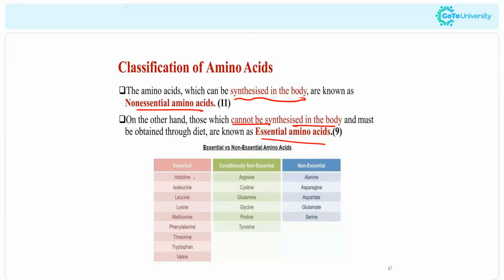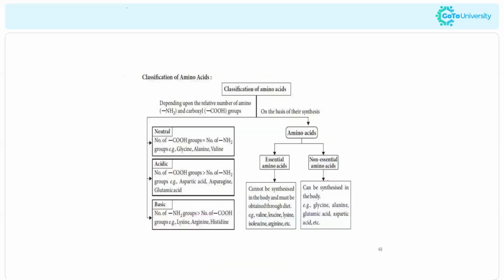So here, as I told you before, we have different types of amino acids, and examples of the different types are here. Essential ones include histidine, isoleucine, leucine, lysine. Then non-essential ones include alanine, asparagine, aspartate, glutamate, serine, different examples are there. So this is the classification. So we can classify them into neutral, acidic, basic, and essential and non-essential as well. How are we classifying them into neutral, acidic, and basic?